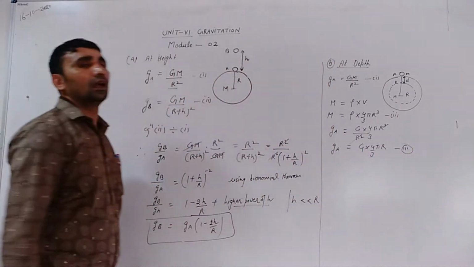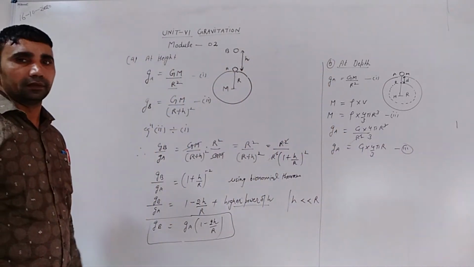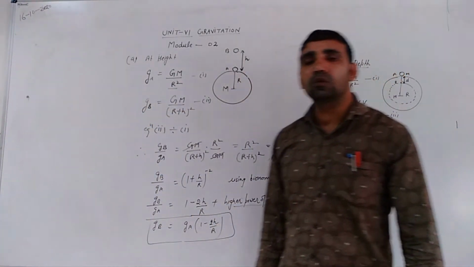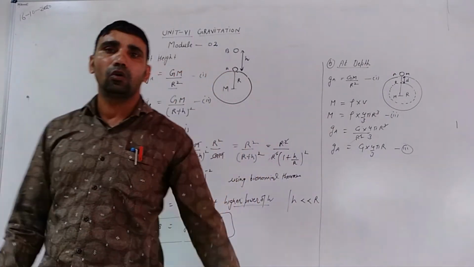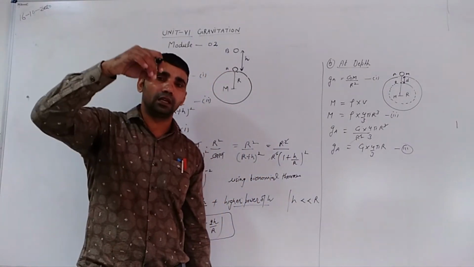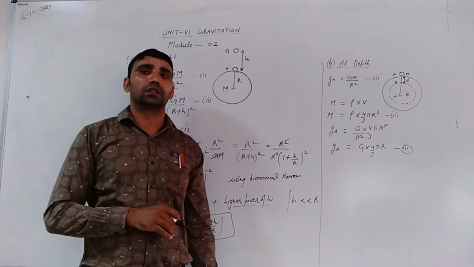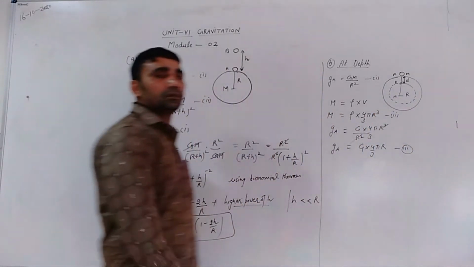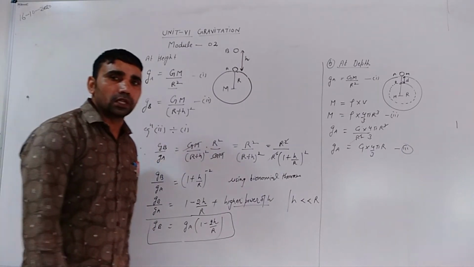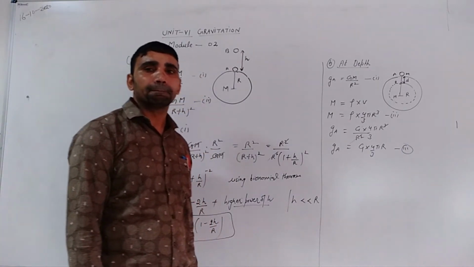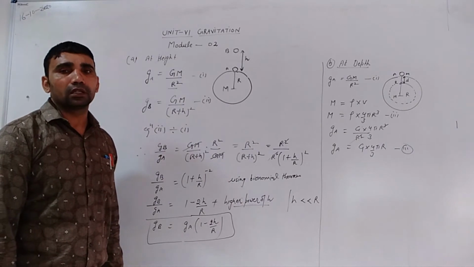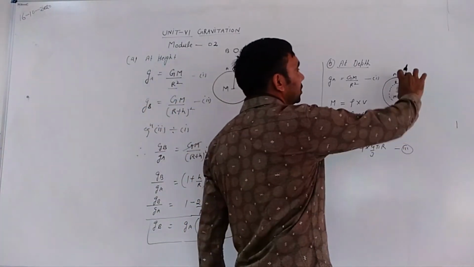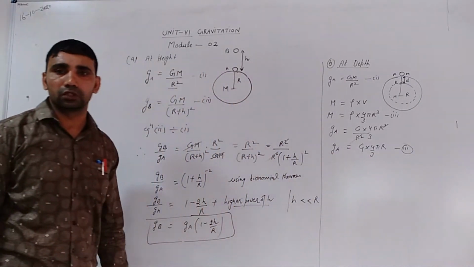Acceleration due to gravity at point A. Now, in the next step, we want to calculate acceleration due to gravity of a body at a depth d below the surface of the Earth. At point B, which parameter is changed? Gravitational constant is the same, mass of the Earth changed, and radius of the Earth, meaning distance between these two bodies, will also change.